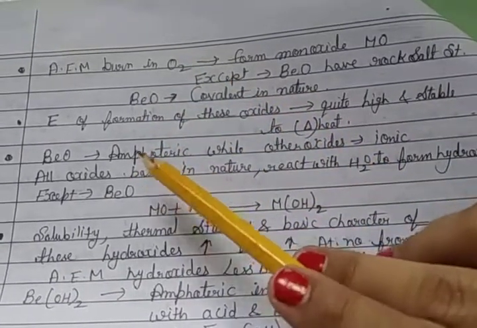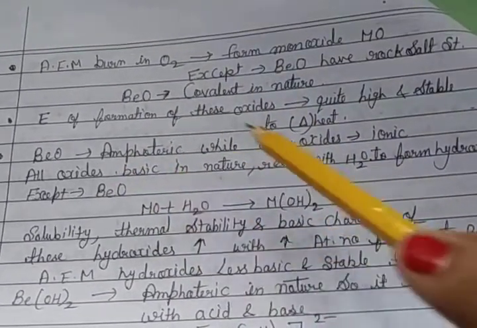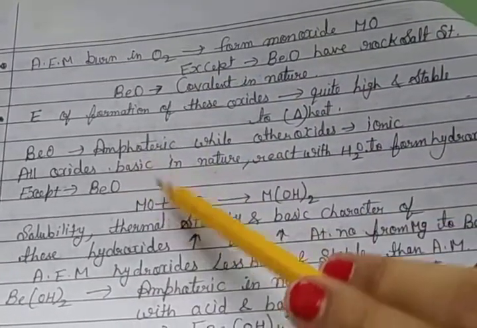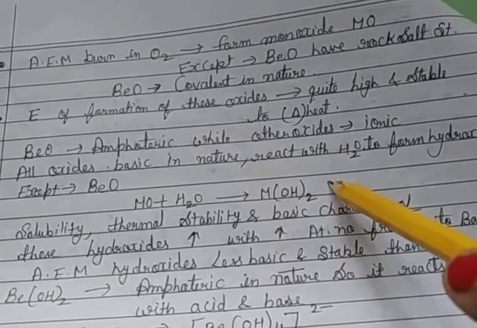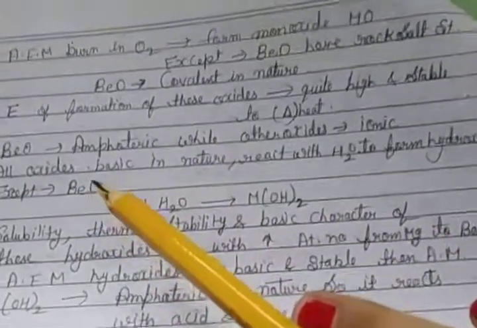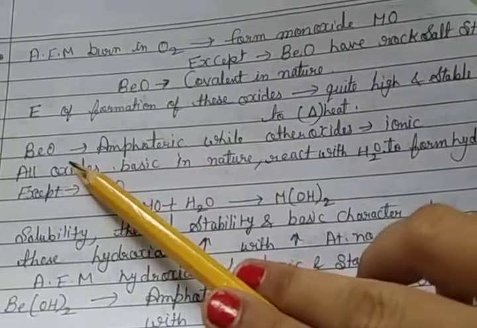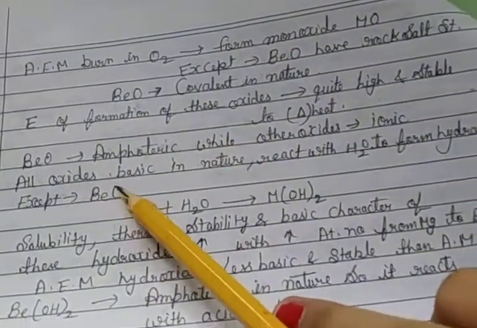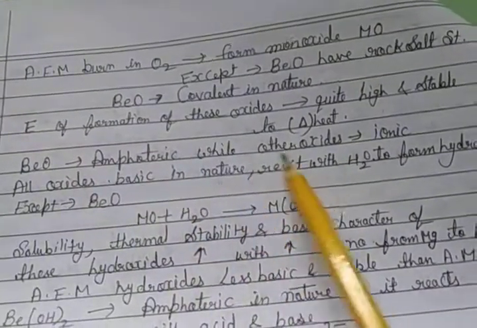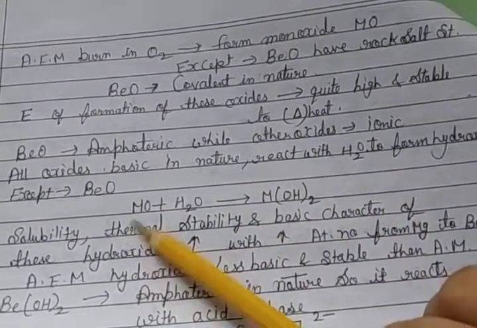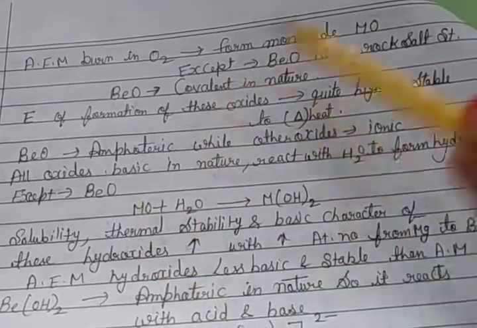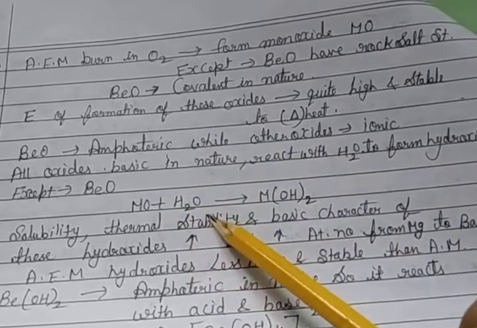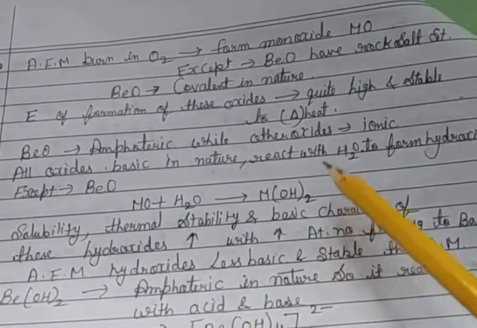Other properties: beryllium oxide is amphoteric, while the other oxides are ionic. Amphoteric means it has both basic and acidic nature. All the other oxides are basic in nature and react with water to form hydroxides, except beryllium oxide. So MO plus H2O gives M(OH)2.